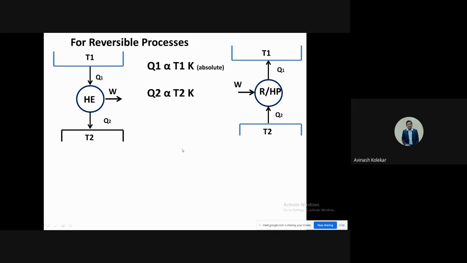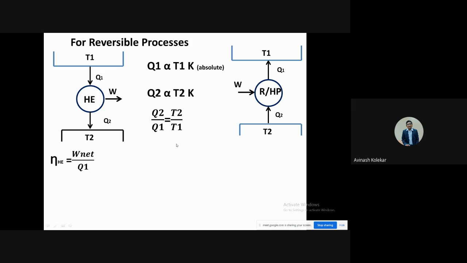And as we are discussing, reversible processes give the maximum efficiency, which means these are ideal processes. So for ideal processes, you can say that the heat is proportional to the absolute temperature. Here you have the relation between Q and T for reversible or ideal conditions, that is Q2 upon Q1 is equal to T2 upon T1.